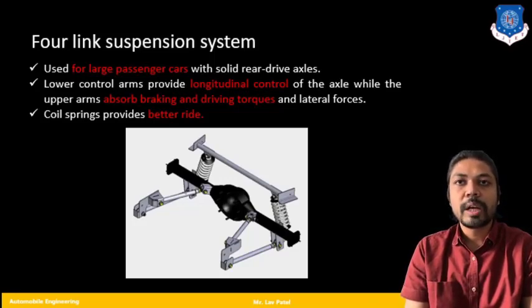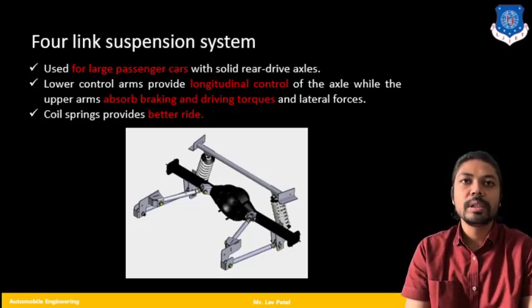If I talk about my lower control arms, they control the longitudinal force that will happen on my axle. If I talk about upper arms, they absorb braking and driving torques, also the lateral force. So the upper arms absorb braking and driving torques, also lateral force, while our lower arms control only longitudinal forces.